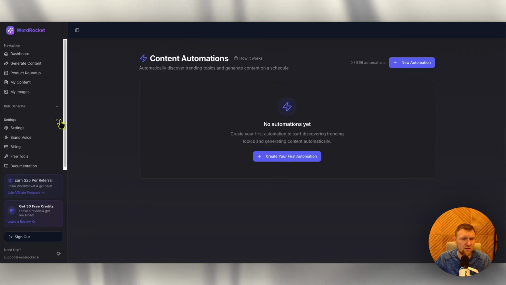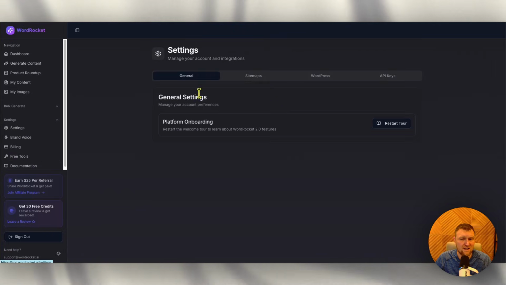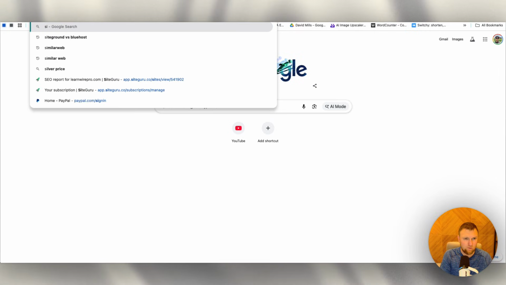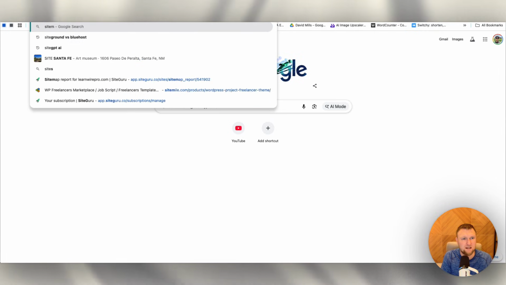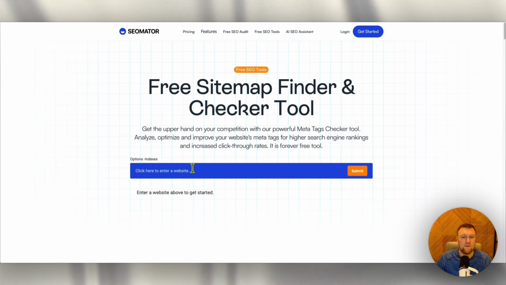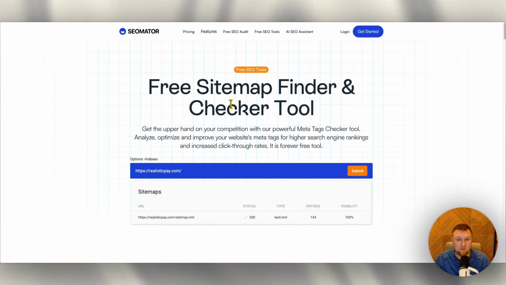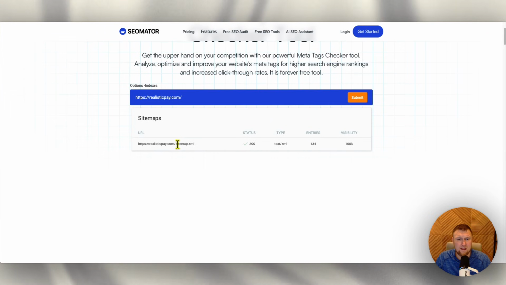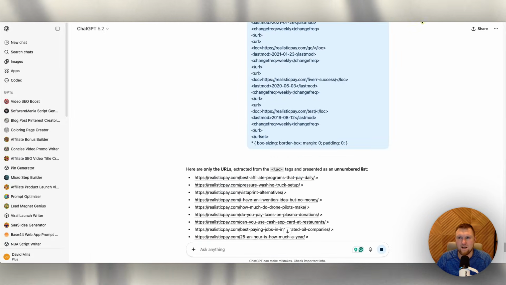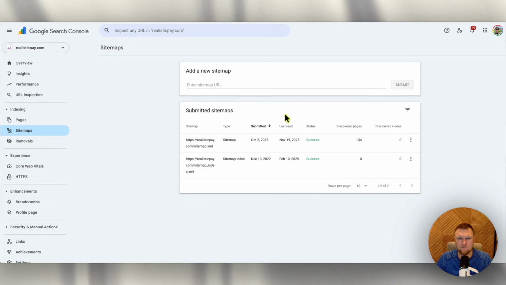But what I actually need to do, I do want to go in here and go into the settings and go into Sitemap. I only have one site that I could test this with. So Sitemap. And then this tool I use all the time, it's SEO Mater. You're going to put in your site right here, and you're going to say submit, and then it's going to give you all the sitemaps on your site. We have this one right over here.